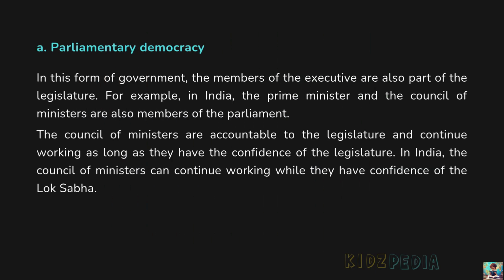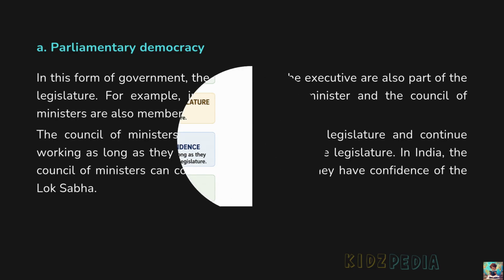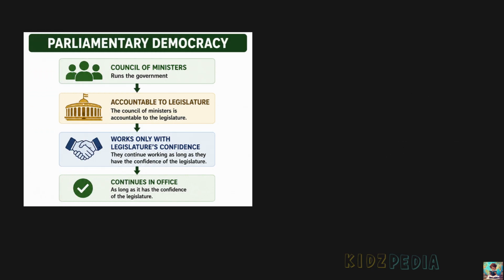The Council of Ministers are accountable to the legislature and continue working as long as they have the confidence of the legislature. In India, the Council of Ministers can continue working while they have confidence of the Lok Sabha. So, in a parliamentary democracy, the Council of Ministers is accountable to the legislature. This means the Council of Ministers must answer to the legislature for its decisions and actions. The Council of Ministers can continue running the government only if it has the confidence, that is, support of the legislature. And what does confidence mean here?